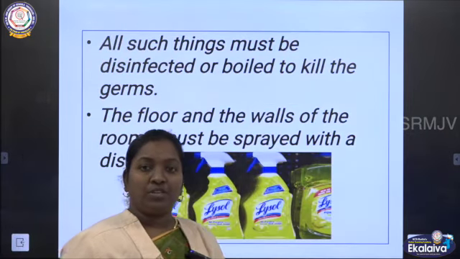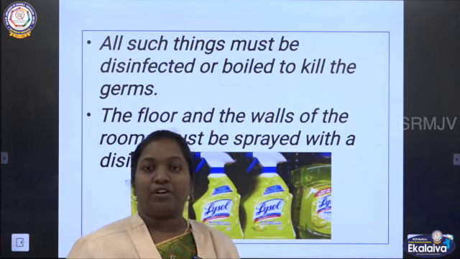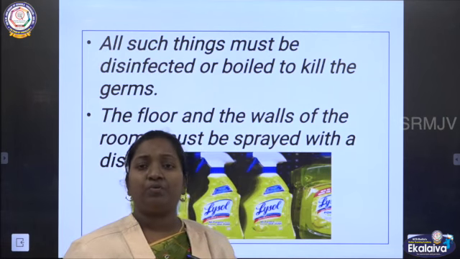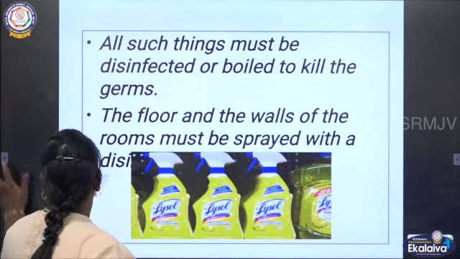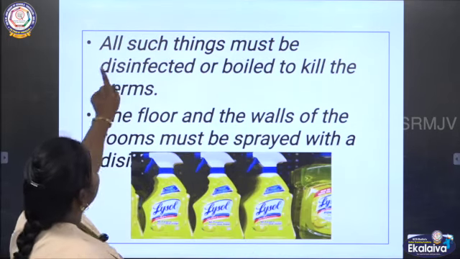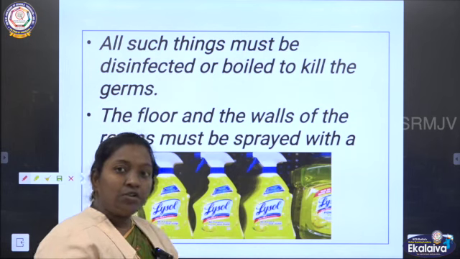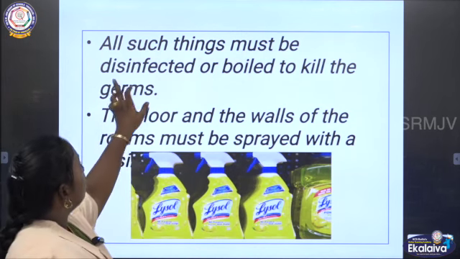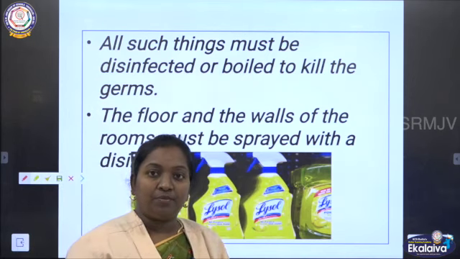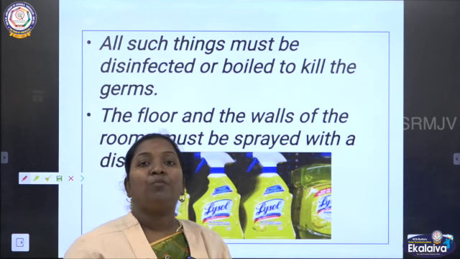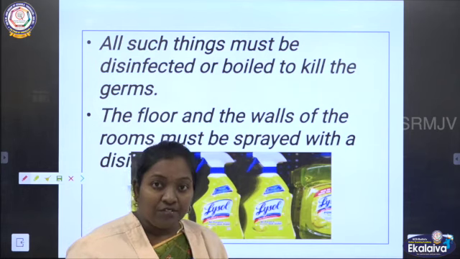So how can we prevent this? We cannot just throw away all the articles which are very needed for us, isn't it? So instead, what can be done to prevent communicable diseases? We have to use a disinfectant. Look at here. All such things must be disinfected. To kill the germs, we have to use some solutions. That is called a disinfectant. Or the articles can be boiled to kill the germs. If it is a liquid, like water, how can we kill the germs? By boiling. Or if any other articles which we cannot boil, by using disinfectant we can kill